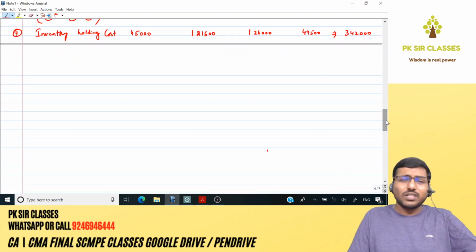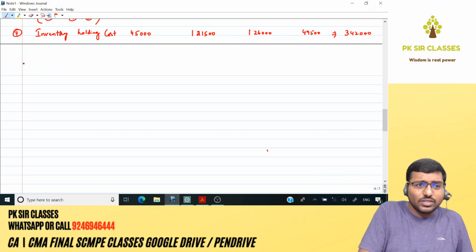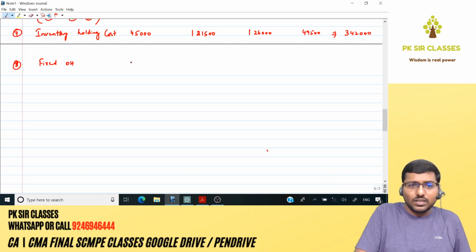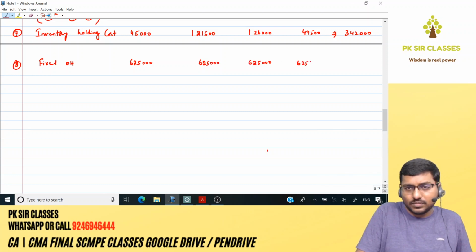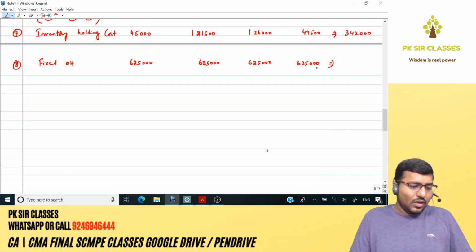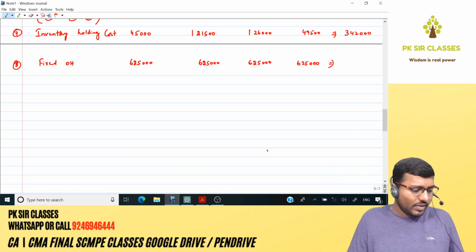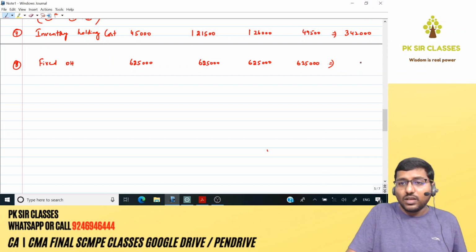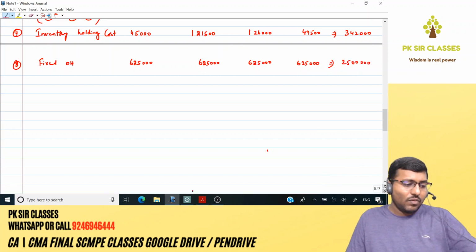After inventory holding cost, the last cost that you have got is fixed overheads, row 8. Very easy. Look at your question. How much? 6,25,000 is going to come for each quarter. Very easy, copy paste. Total is pretty simple, 6,25,000 per quarter, which means 25 lakhs. That is done. What else do you have?